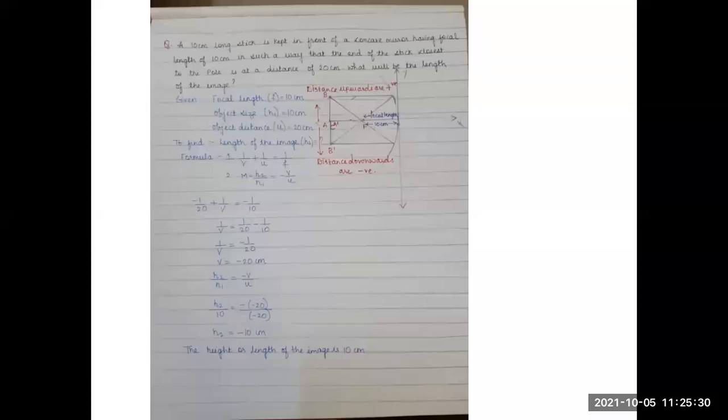H2 upon H1 equals minus v upon u. This is the magnification formula. Substitute all the values. What you have to find is H2. So H2 equals minus 20 upon minus 20, and this 10, it is in the denominator, it will multiply. So as minus 20 gets cancelled, only minus 10 is remaining. So H2 equals minus 10 centimeter. So the height or length of the image is 10 centimeter.